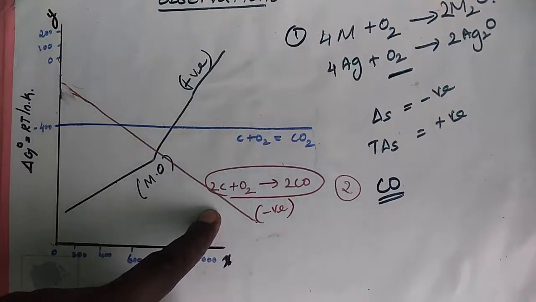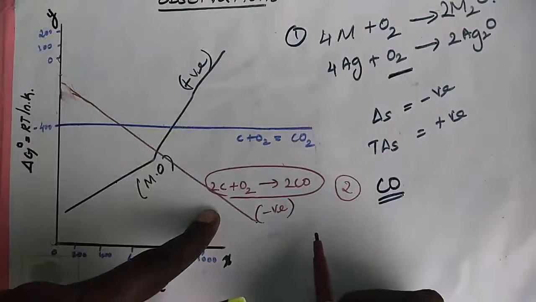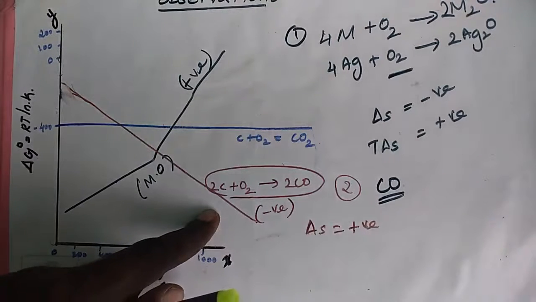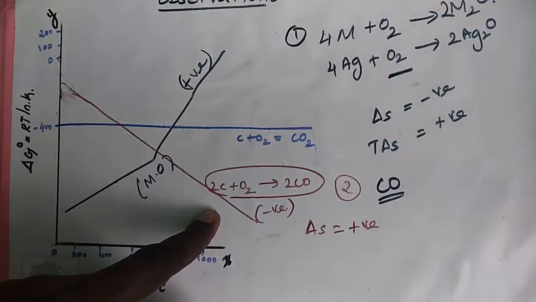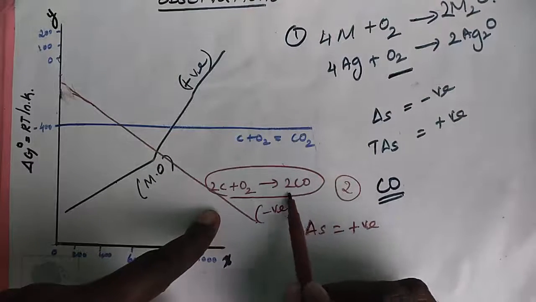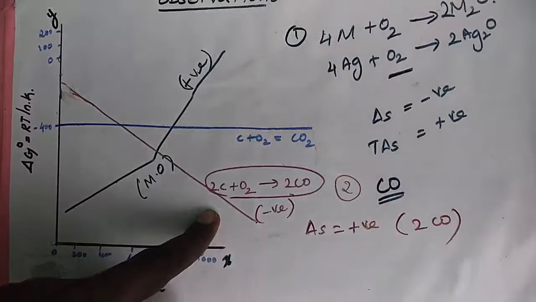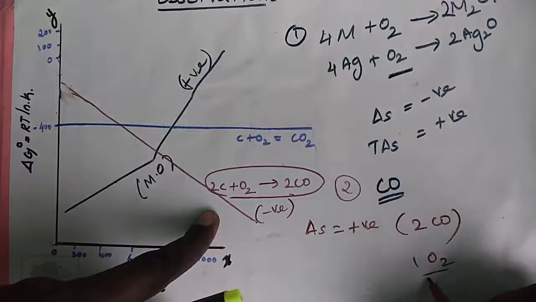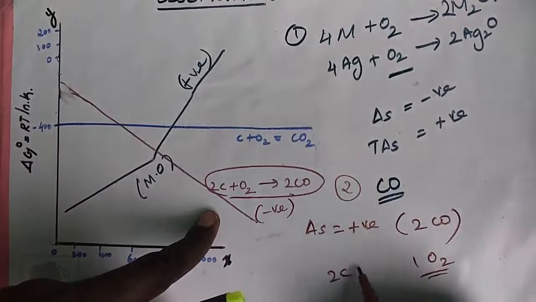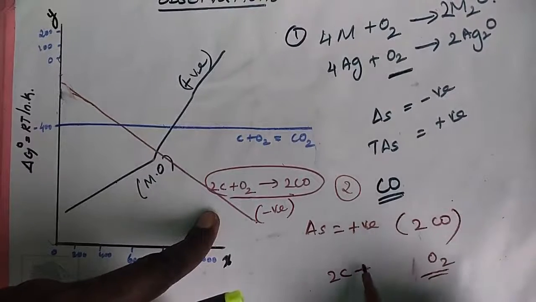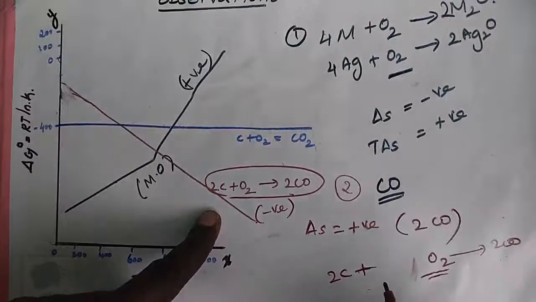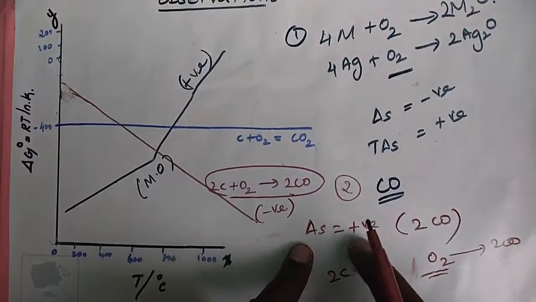In this case, del S is positive, as 2 moles of carbon monoxide gas are formed by the consumption of 1 mole of oxygen. 2C plus O2 gives 2CO.